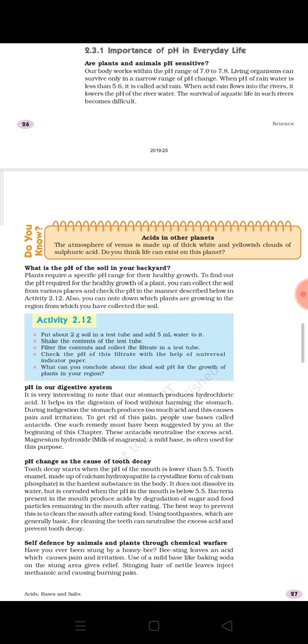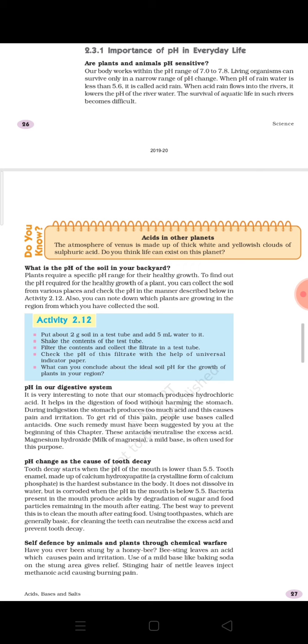So, a lot of questions can be framed on the basis of this topic, and some of them have been asked in previous years also. So that also we will be discussing. Now in this topic the most important thing is the nature of toothpaste. You will understand what the requirement is for using toothpaste and what the nature of toothpaste is. So the first thing it is saying: tooth decay starts when the pH of the mouth is lower than 5.5. So this condition you have to remember.